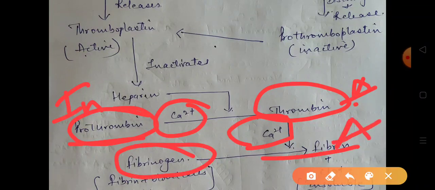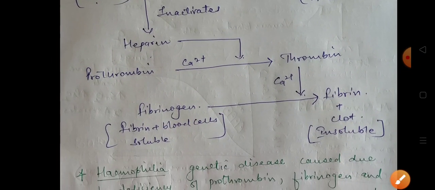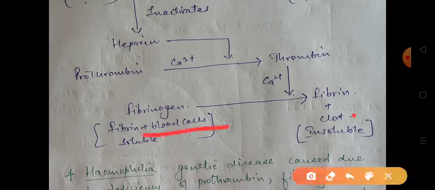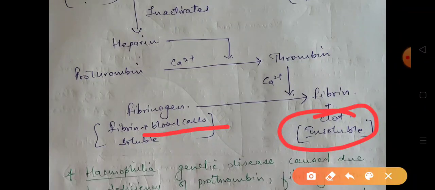And this fibrin combines with the blood cells and results in the formation of a clot which is insoluble, and thus the wound gets clotted and the flow of blood is stopped.